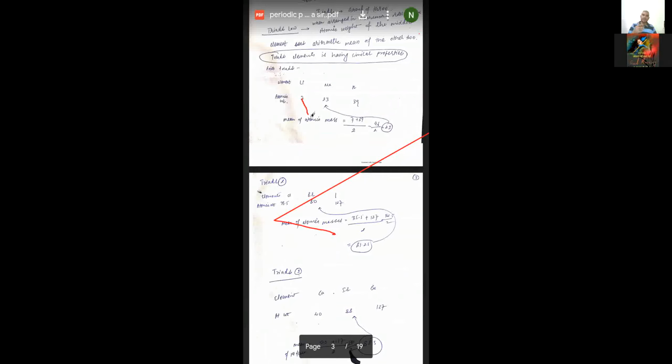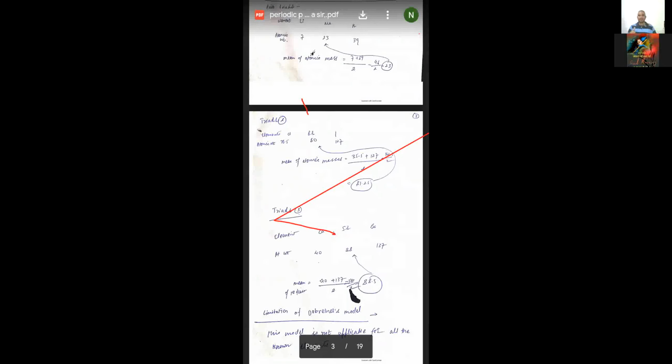Then he gave the second group: chlorine, bromine, iodine. He took the average of chlorine and iodine, and the mean is equal to the mass of what? Bromine. So he classified in this way. Again, the third triad, what, students? Calcium, strontium and barium. He took the first element, calcium, and the last element, barium, and then took the mean. He got 88.5, and 88.5 is exactly the atomic mass of strontium.